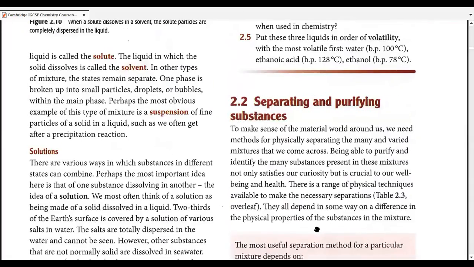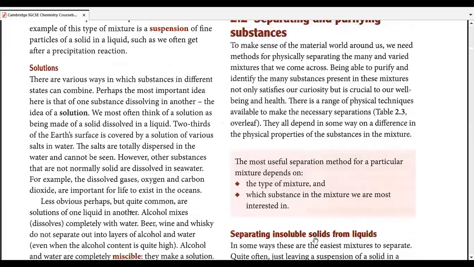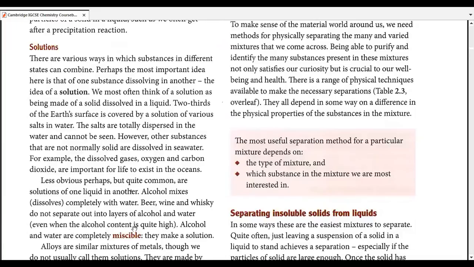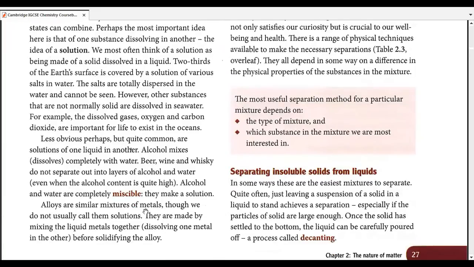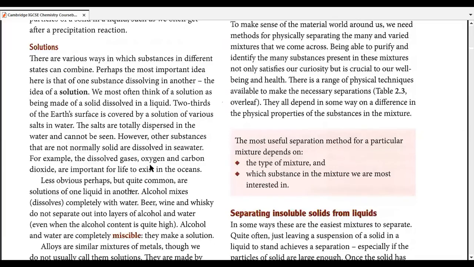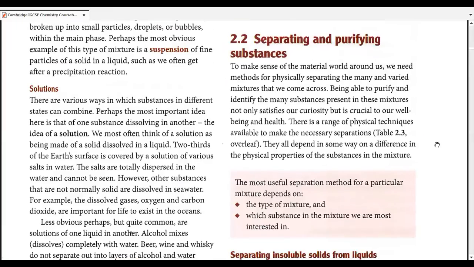We don't exactly call them solutions, but they are a type of solution. This is just a general idea. We are going to bifurcate solutions into proper definitions at the end of topic 2.2. Let's move on to our main topic. We just required a few words and a few concepts to be cleared before we moved on to topic 2.2. After topic 2.2, we'll come back to this solutions definition.